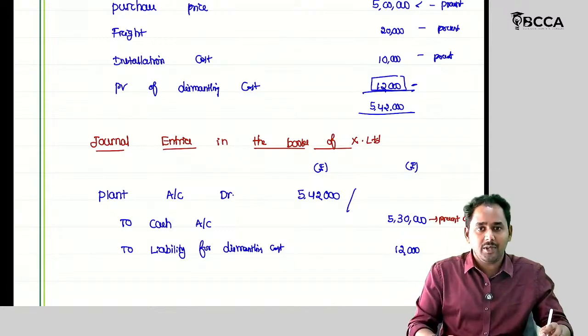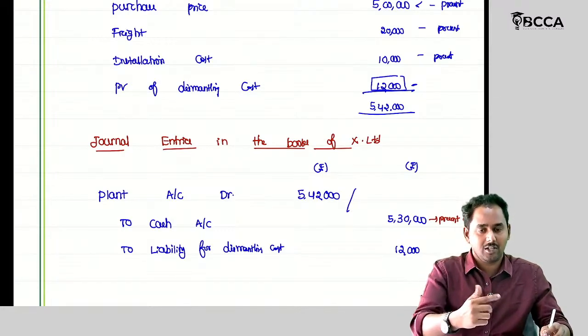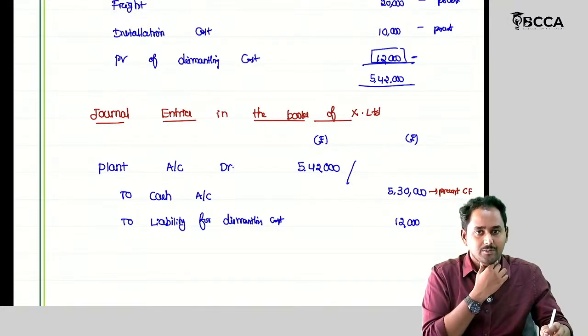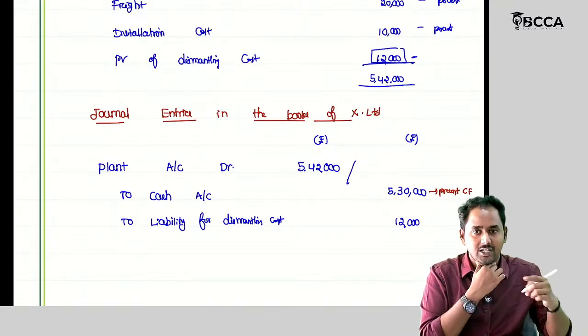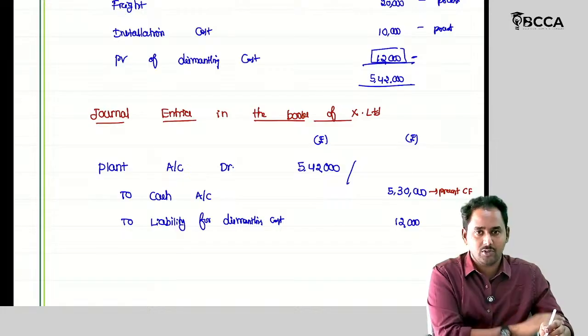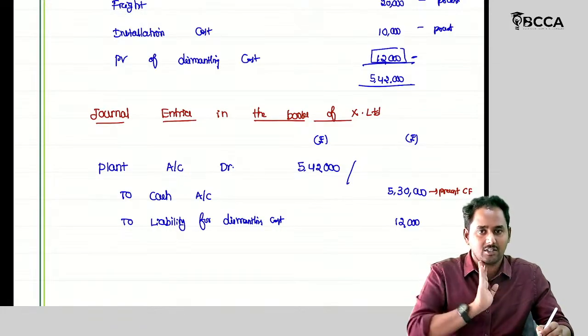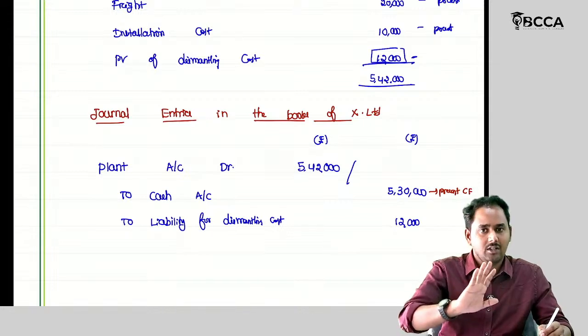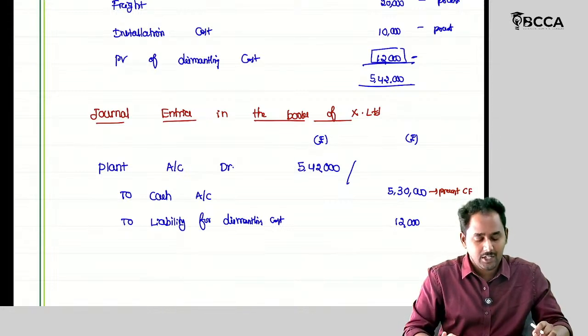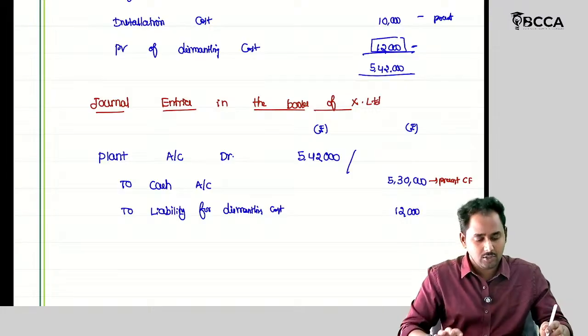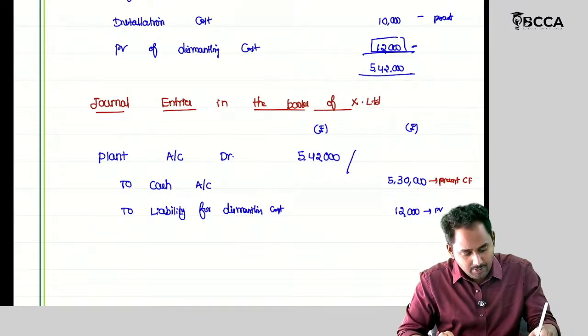But I will not pay just 12,000 in the future. Along with the interest, I will pay. Because this 12,000 should be increased every year by the discounting factor. Then it is going to be 15,000 at the end of this period. At that time, I should pay in cash. So this is with respect to the present value of future cash flows.